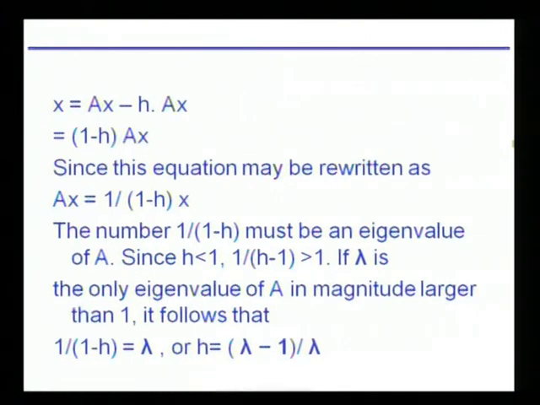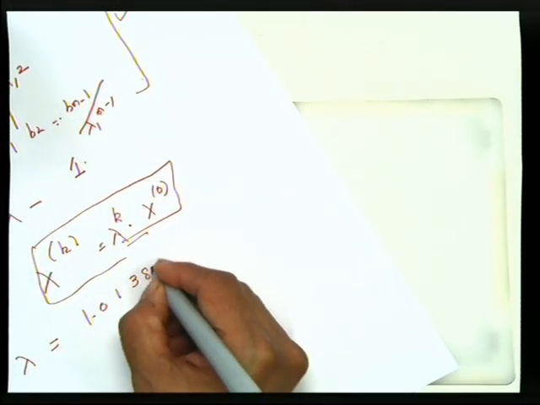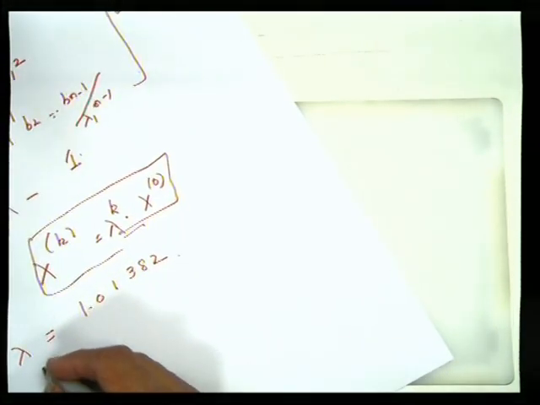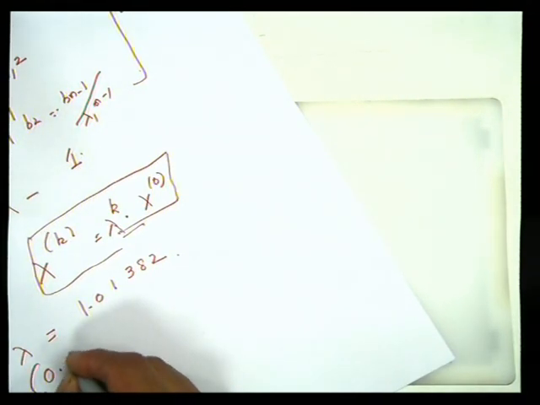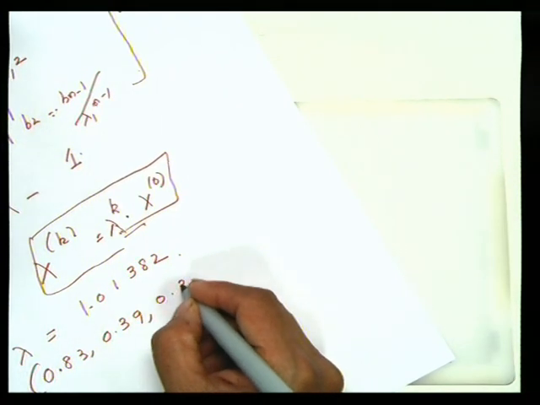The dominant eigenvector was also calculated. So let me write the eigenvalue, which was found to be 1.01382, and the dominant eigenvector was found to be 0.83, 0.39, 0.30,